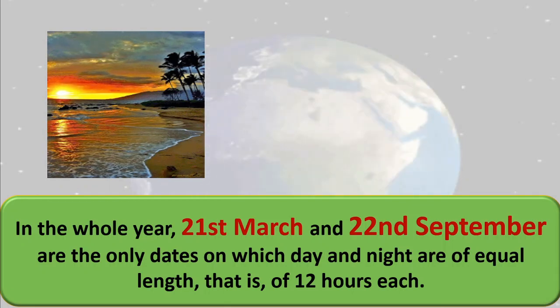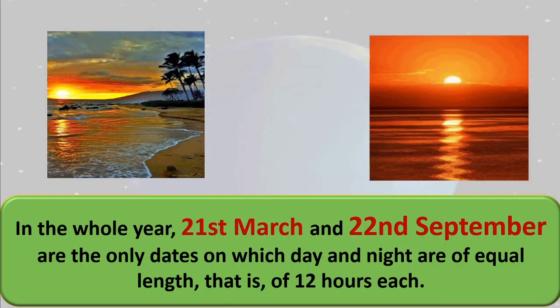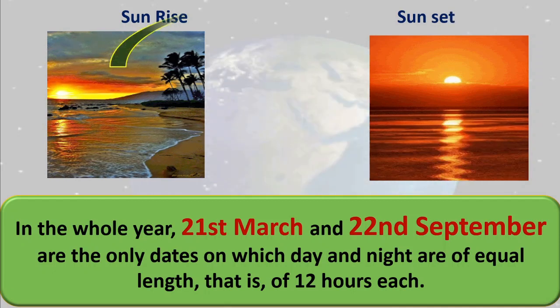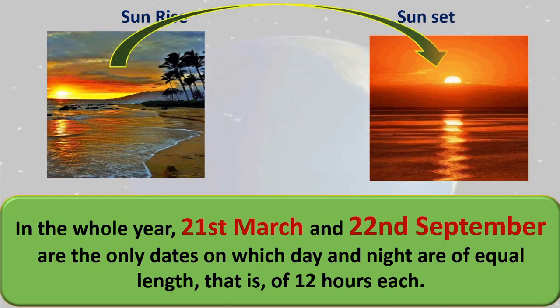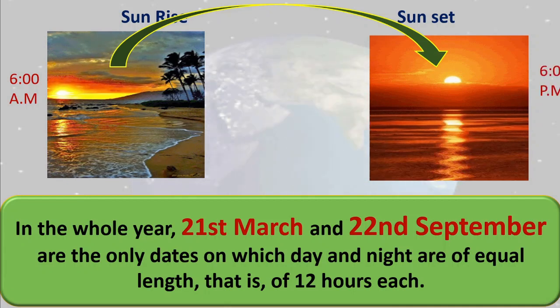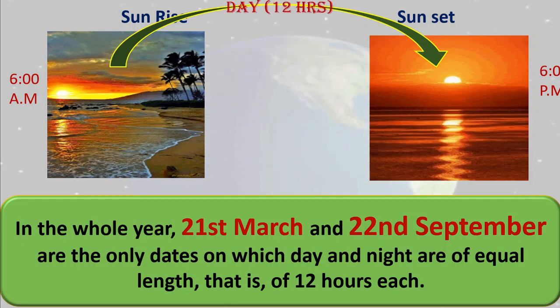This is sunrise, correct? And this is sunset picture. On 21st March and on 22nd September, okay, sun rises at 6 a.m. We will assume at 6 a.m. the sun rises and the sun sets at 6 p.m. Means exactly 12 hours daytime we will get.